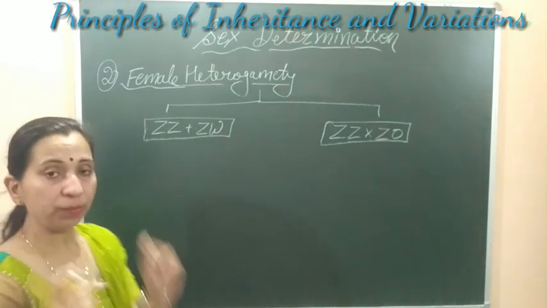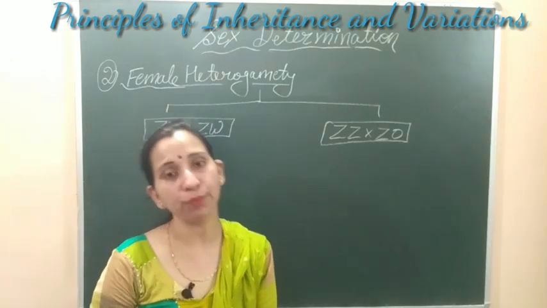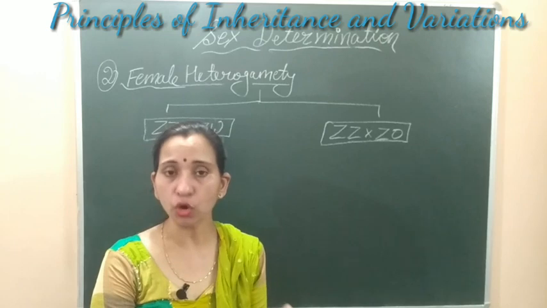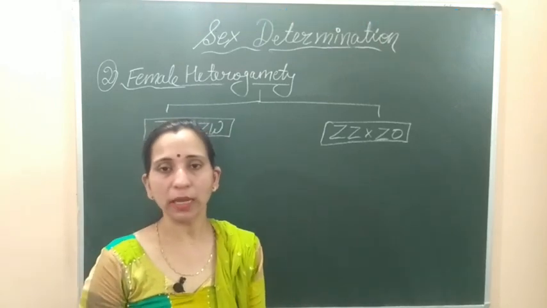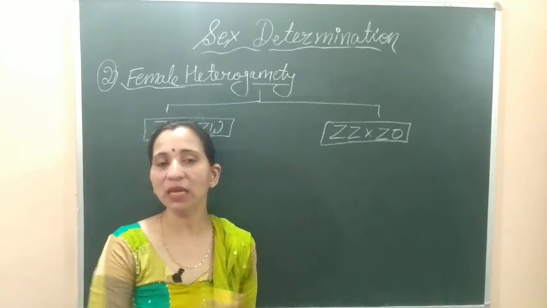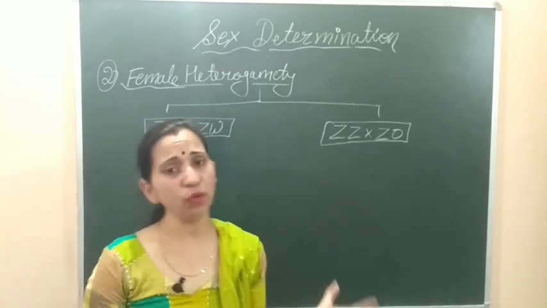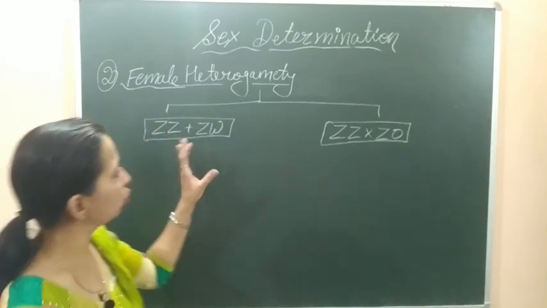gametes. Here female have two types of gametes, some which have the X chromosome and another type of gametes which have Y chromosome, or it can lack any chromosome. So these two types of gametes will be formed by the female. That's why we are calling it female heterogamety. But the male will form only one type of gamete, and they will contain similar type of chromosome.